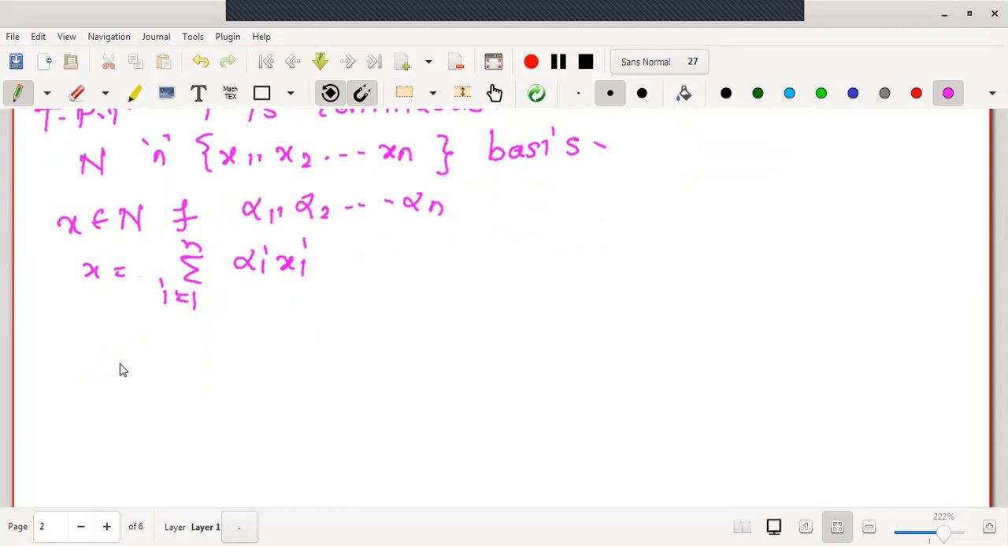Now our aim is to prove that this T is continuous. To prove that T is continuous, actually we have T is linear. Therefore, it may be sufficient to prove that this is bounded. Now let us try to prove boundedness.